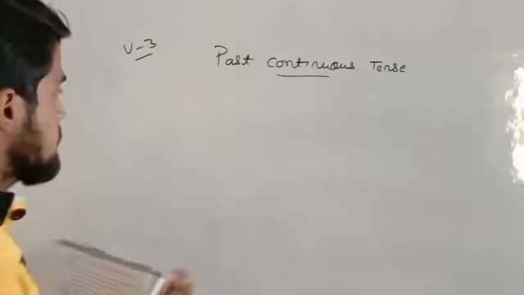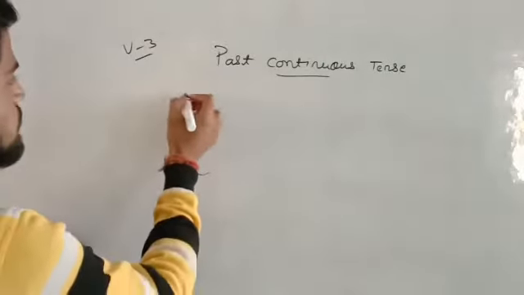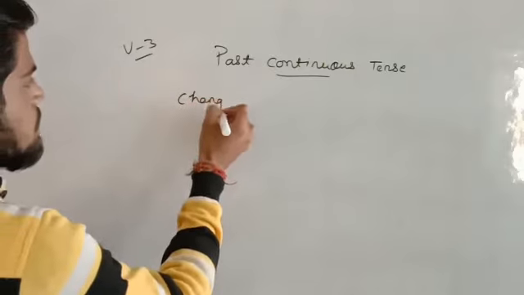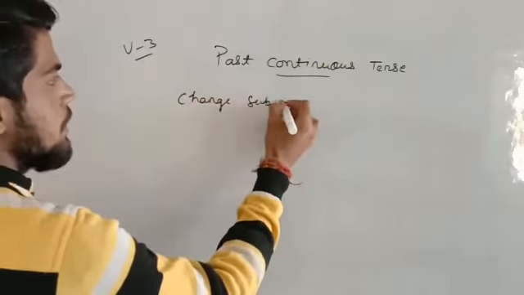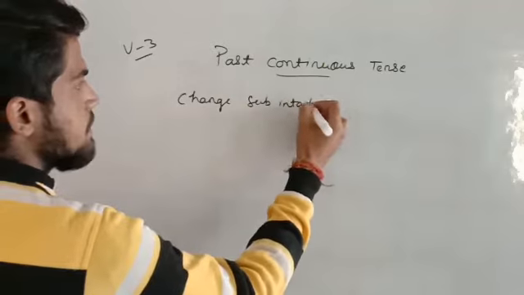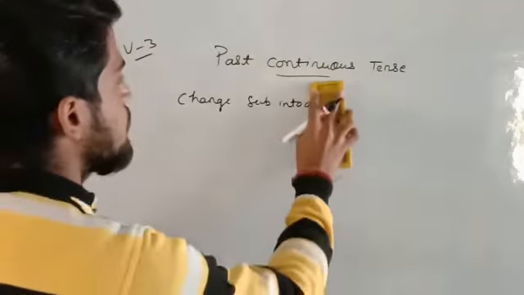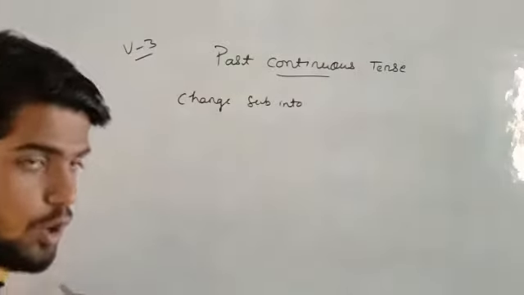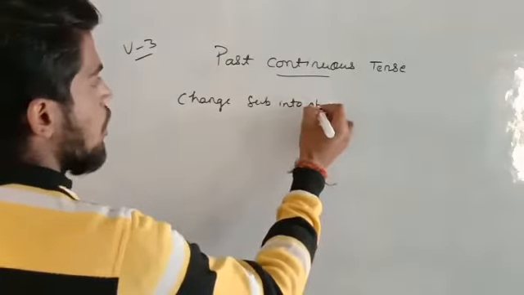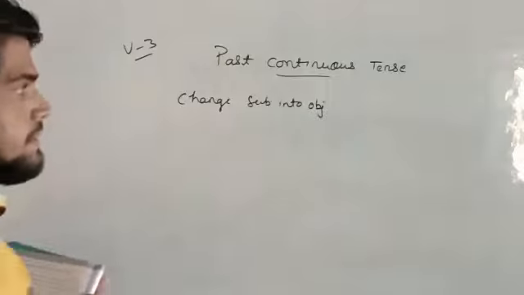In past continuous tense, what will be the rule? The rule will be: change subject into object, or you can also change object into subject.